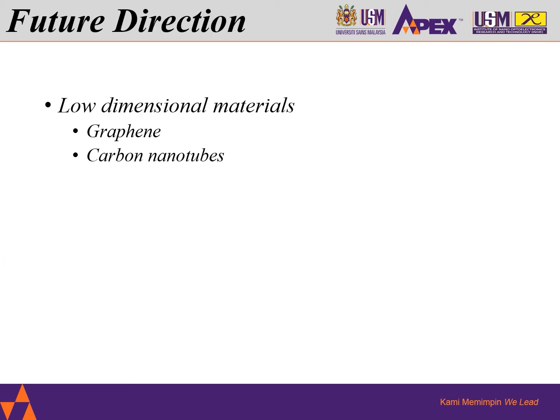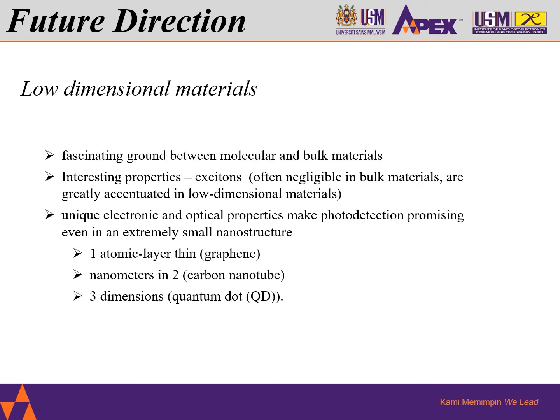Future directions: low-dimensional materials, graphene and carbon nanotubes. Low-dimensional materials provide a fascinating ground between molecular and bulk materials. Interesting properties such as excitons, which are often negligible in bulk materials, are greatly accentuated in low-dimensional materials.